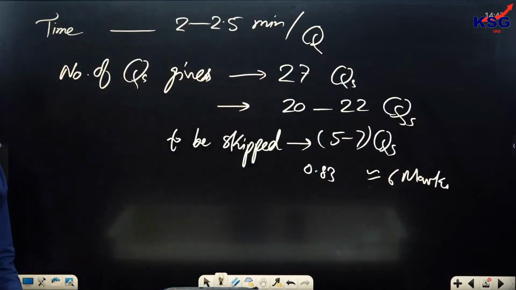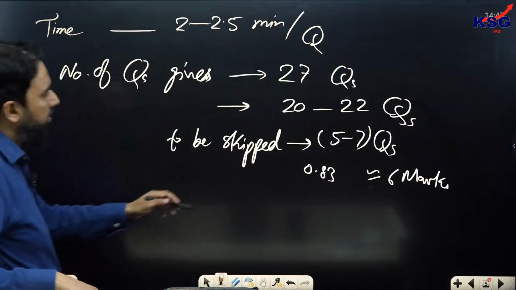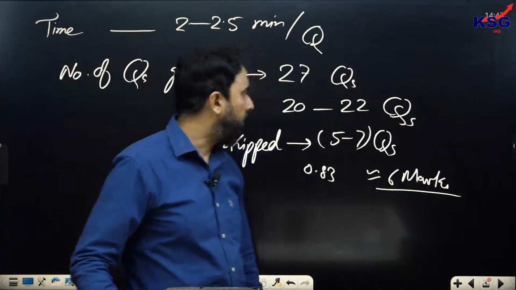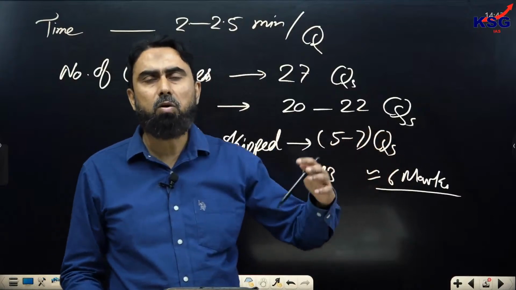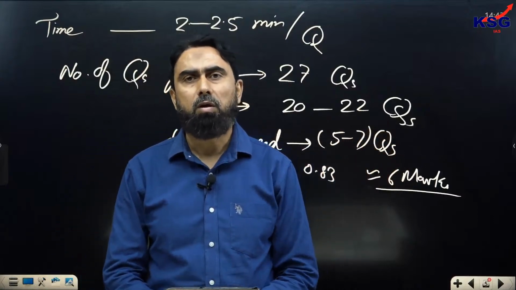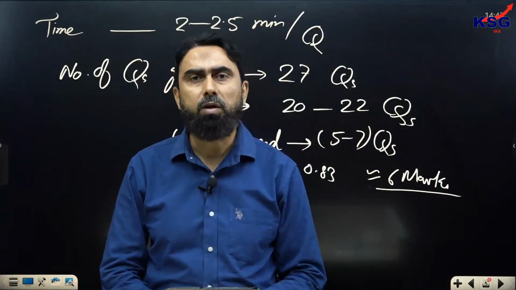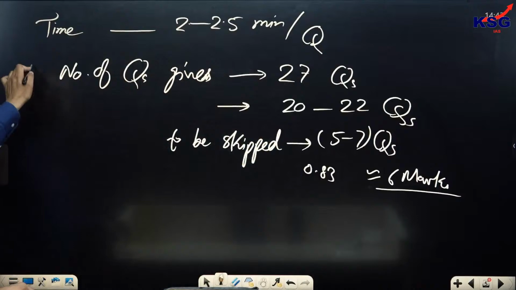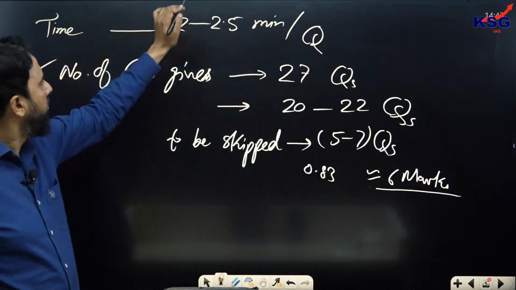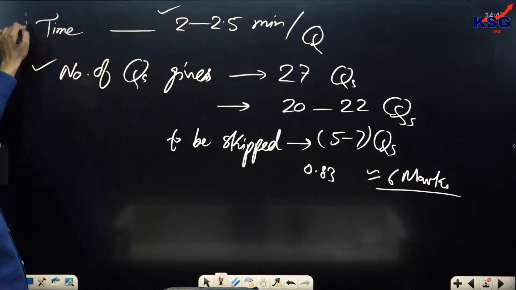So why unnecessarily invite negative marking? Rather, skip them if you're doing fairly well. Attempting 20 to 22 means you can score somewhere around 45 to 50 marks from this section. So the number of questions to attempt and the time per question, these two points are clear to you.